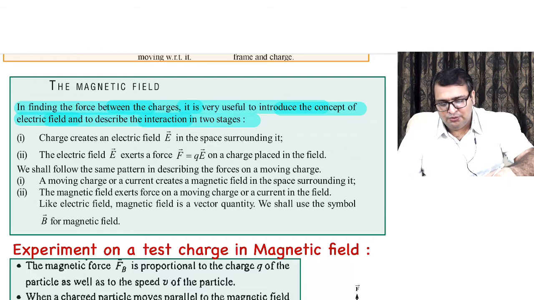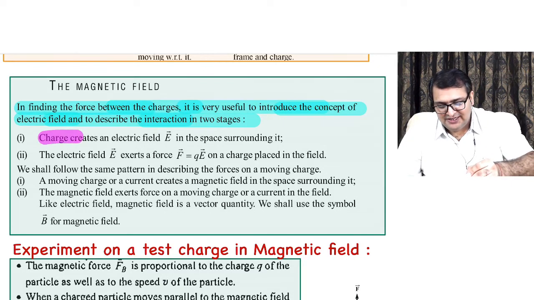So whatever was there in electrostatics equally holds good in magnetism. Just like electric field was the cause of electrostatic force, magnetic field is the cause of magnetic force. The way electric field was a vector quantity, similarly magnetic field is also a vector quantity, which is a very interesting phenomenon, right?